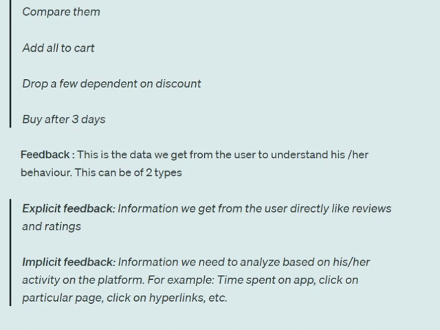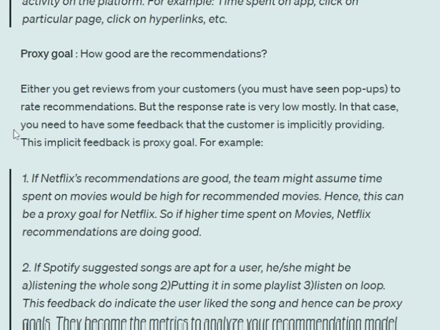Most of the time, the response rate for ratings and reviews is very, very low because in return, the user is getting nothing. So, usually, implicit feedback comes into the picture, where we depend upon the user behavior. We try to extract some information, like for example time spent on the app, clicks on a particular page, clicks on a hyperlink. If the user is spending more time on the app, that is some information that can be used to make some inference.